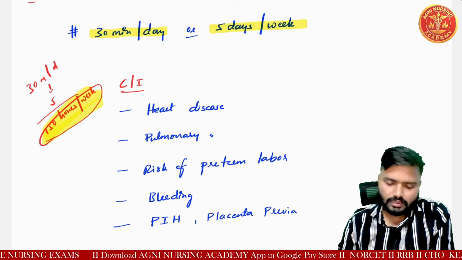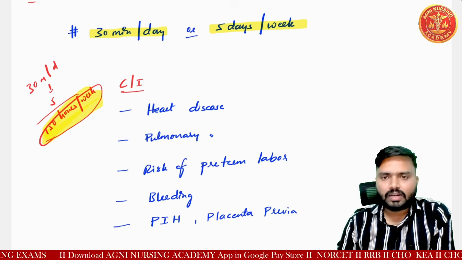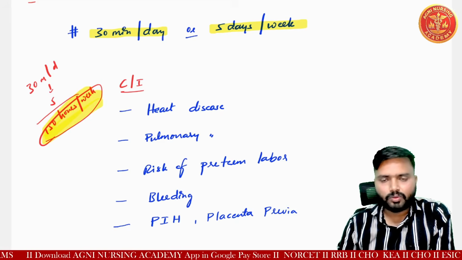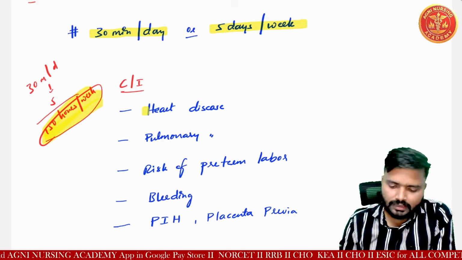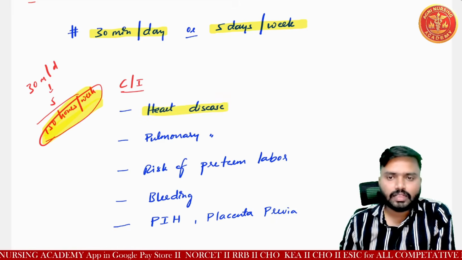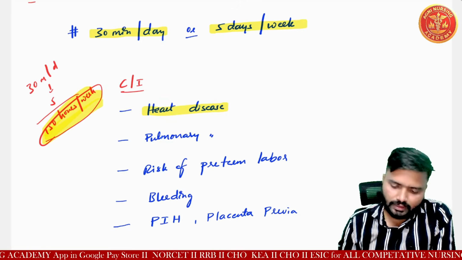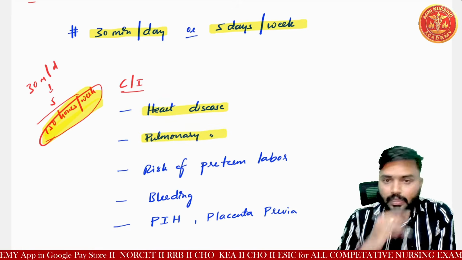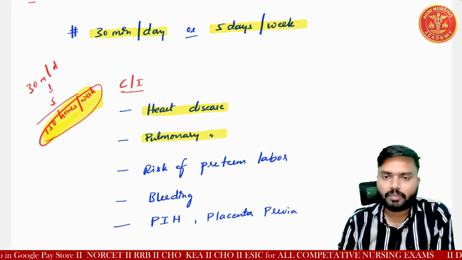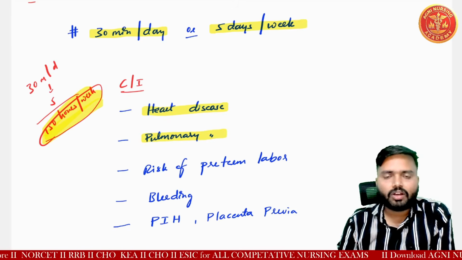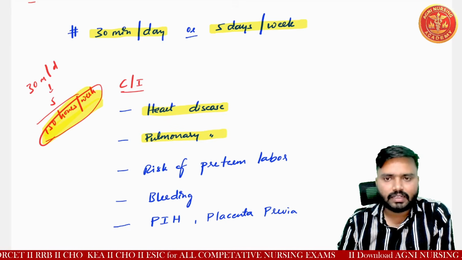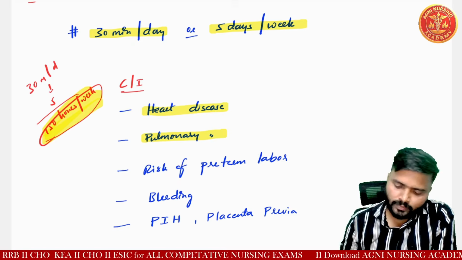Okay. Yes. Whenever there is a contraindication to exercise in a pregnant woman, heart disease is absolutely contraindicated. And in cases of pulmonary disease, it may be lungs, it may be bronchi, bronchiolitis, all these conditions are contraindicated for exercise.